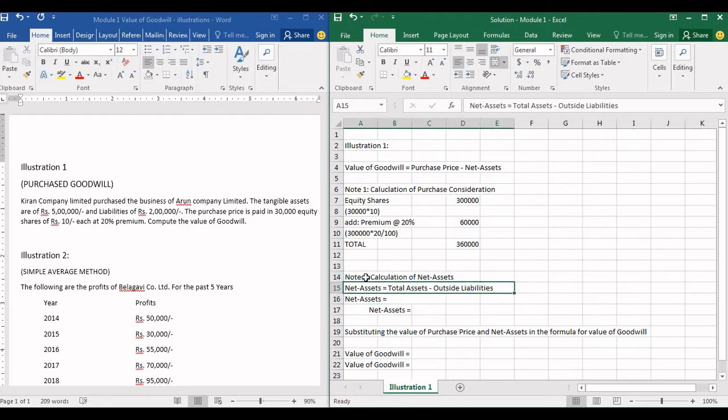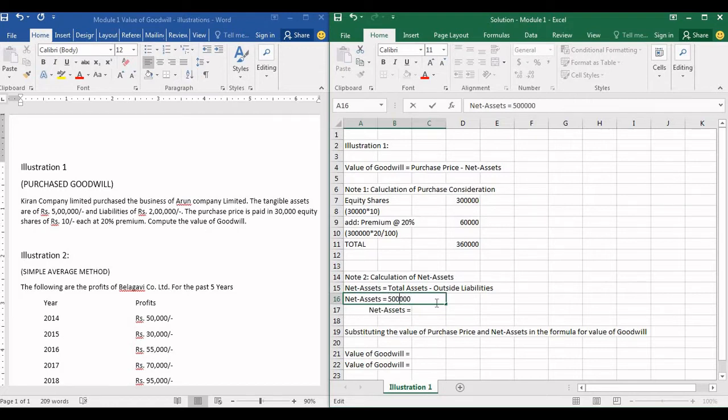Now let us find out the value of net assets. Alright, we are moving on to net assets because we have found out the value of purchase price. So the formula for net assets is total assets minus outside liabilities. What are the total assets? They have given only tangible assets. They have not given any other asset type. So we will consider that 5 lakh rupees is the total value of assets.